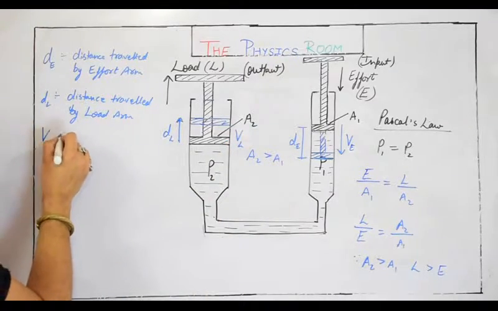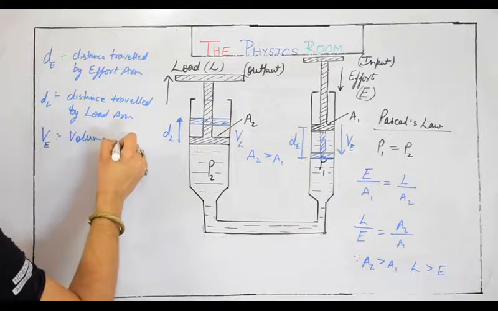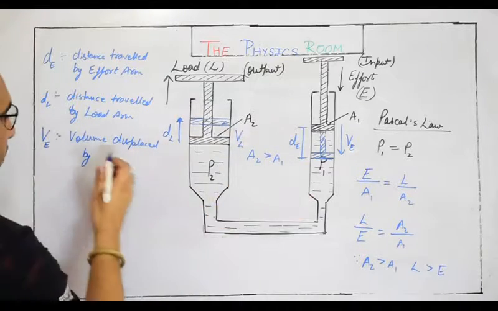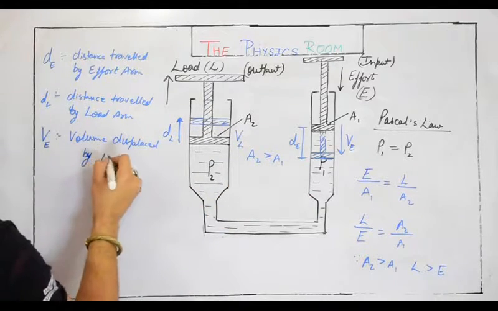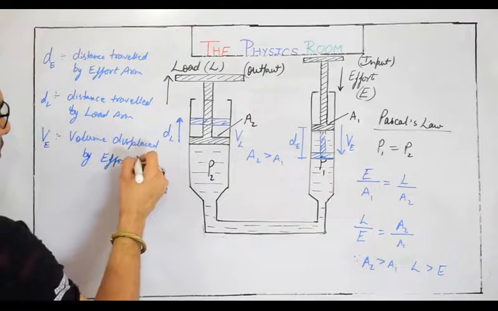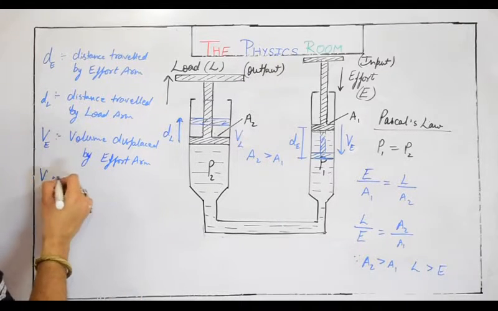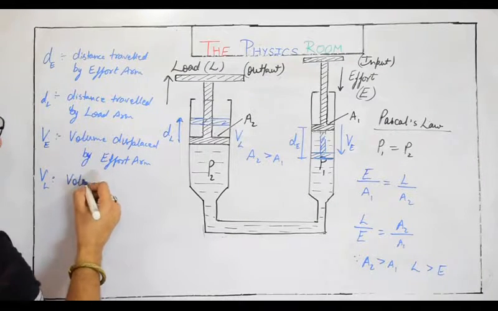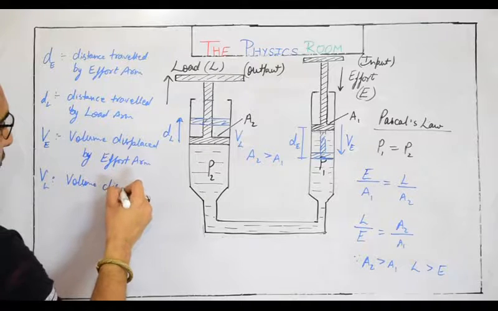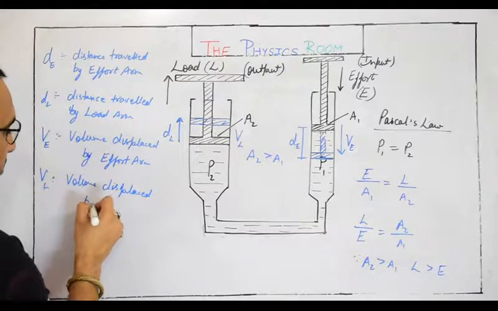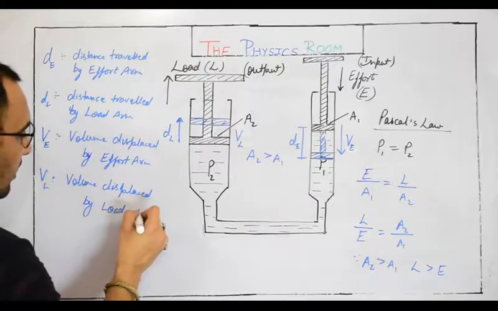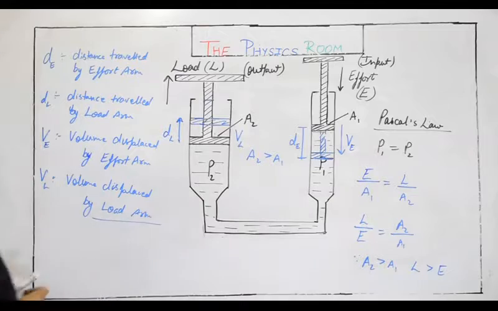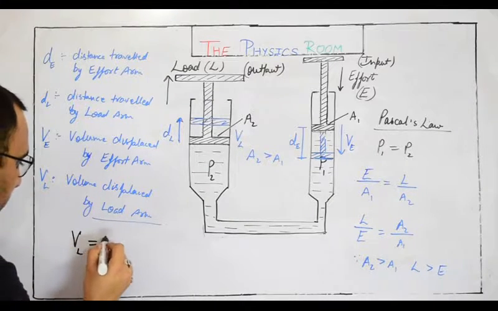Let's say VE is the volume displaced by the effort arm, and VL is the volume displaced by the load arm. They must be equal because the liquid is not going to come out through the system. So VL must be equal to VE.